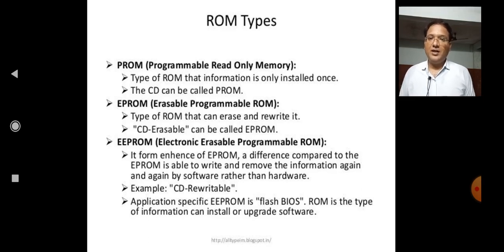This ROM is the type on which information can be installed or software upgraded. The information written on this can be erased using electrical signals. That is why it is called electrically erasable programmable read only memory. We can erase its data by electricity.